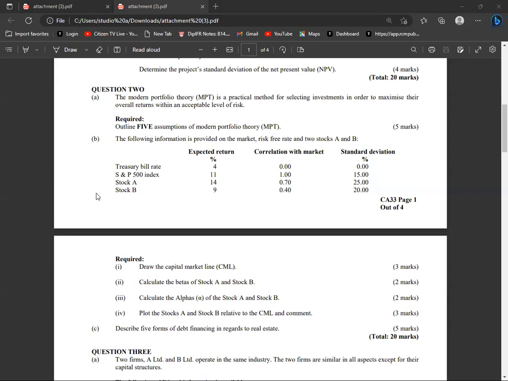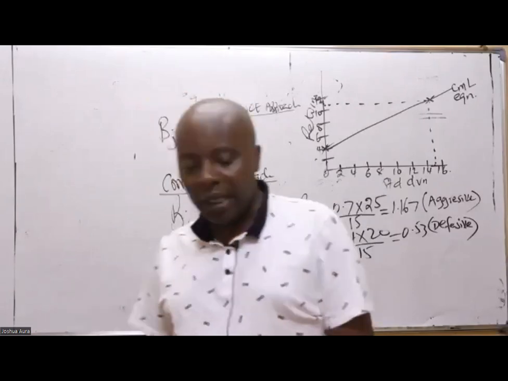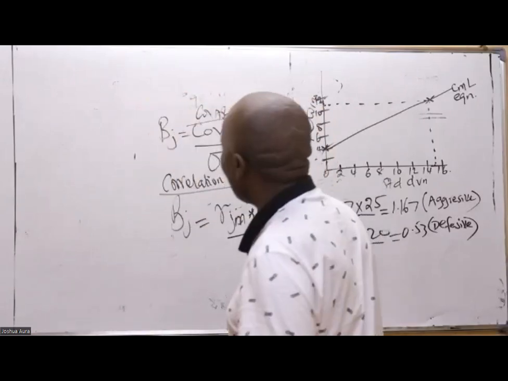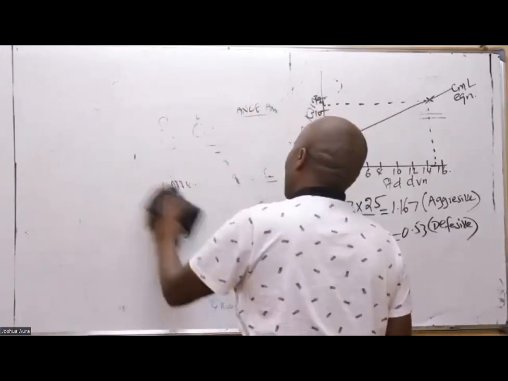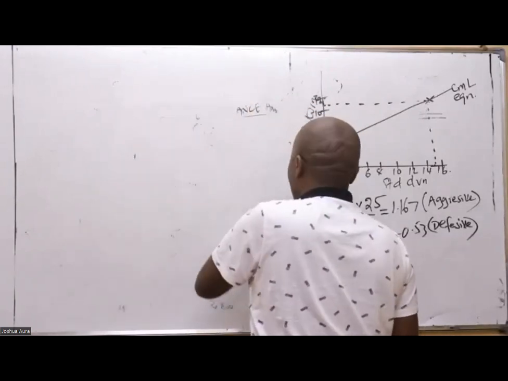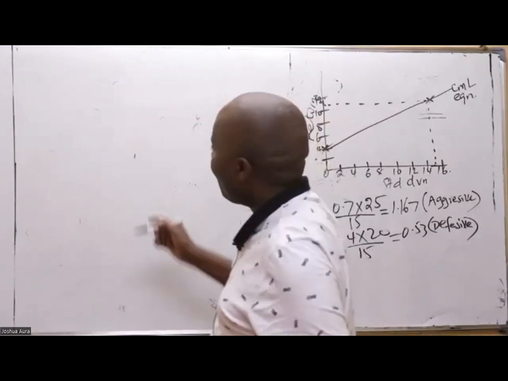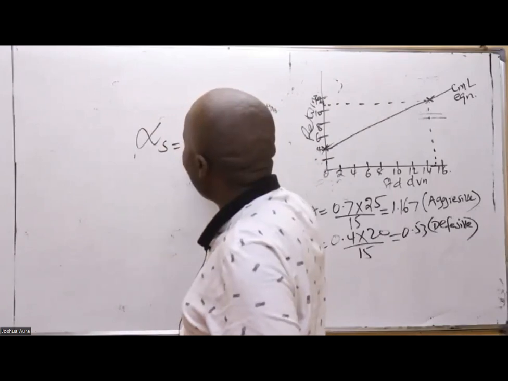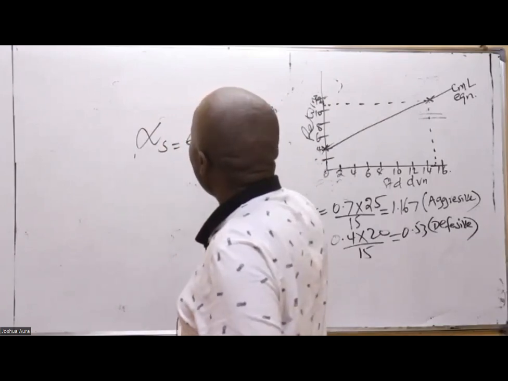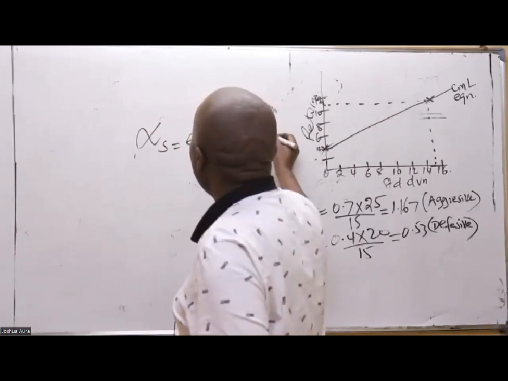I know the formula of alpha of any security. Not unless I'm told otherwise, you write alpha like this: alpha of a security, you take the expected return of the security minus, we basically use CAPM returns.